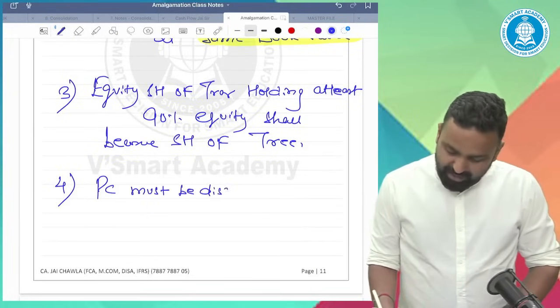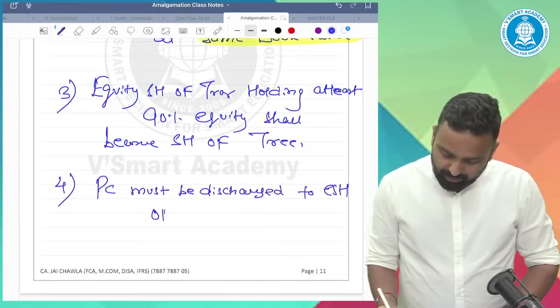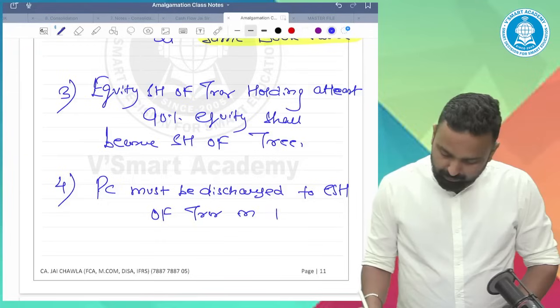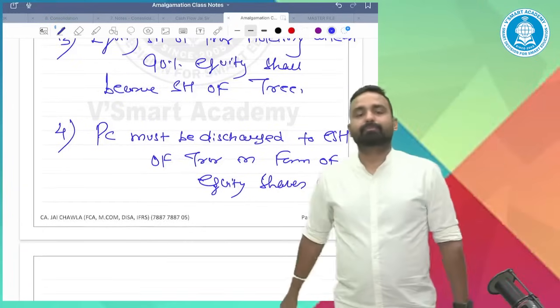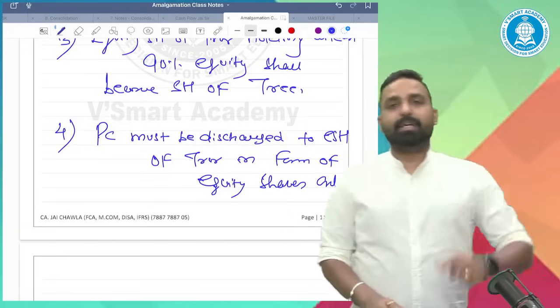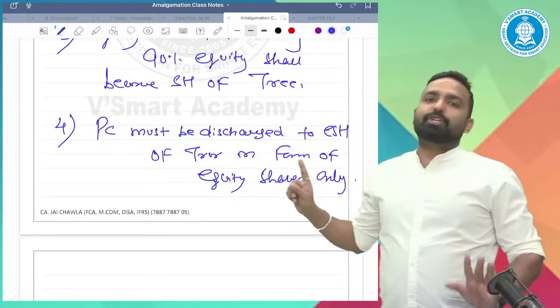Fourth, PC must be discharged to equity shareholders of RR in the form of equity shares only. Yes, in a merger, the PC should be issued in equity shares only.